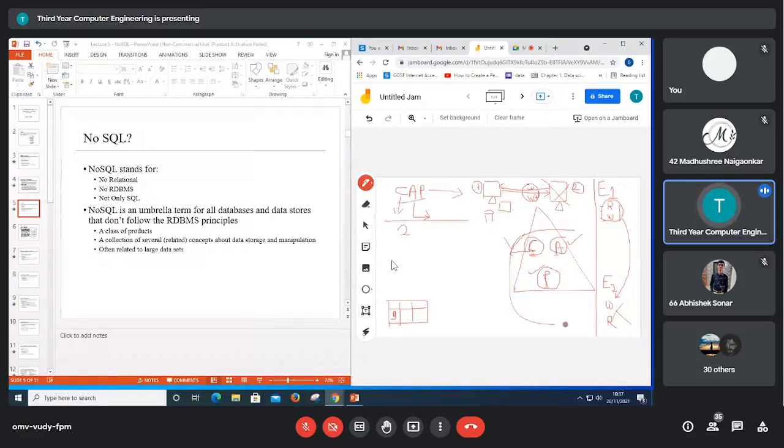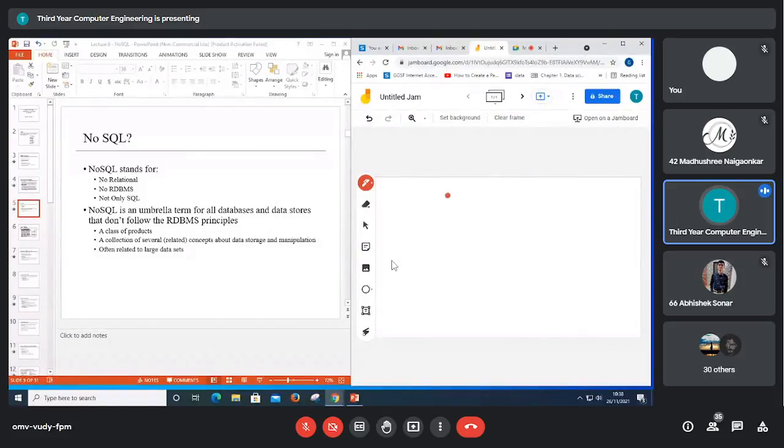So this CAP theorem is important in the distributed database system. There are so many advantages of this CAP theorem. The first advantage is that we can achieve the consistency. We can do the partitioning of the database easily to achieve the availability and the consistency. So this is all about the CAP theorem.